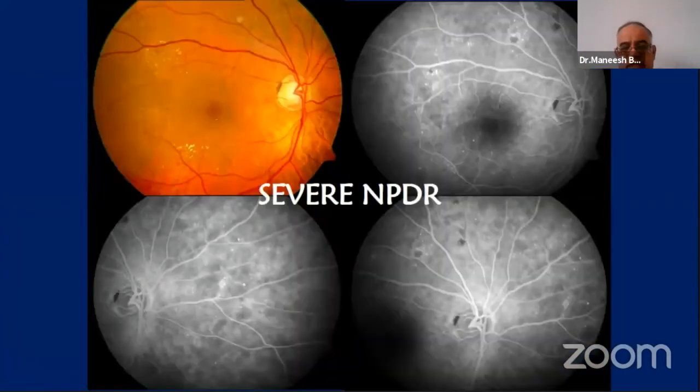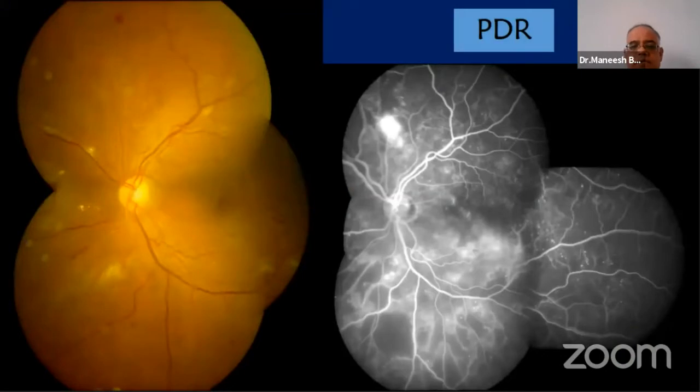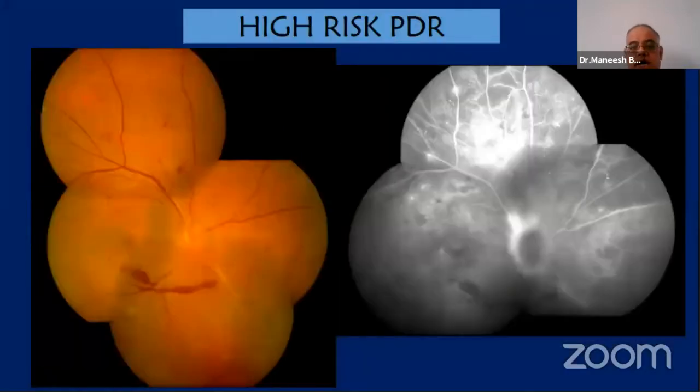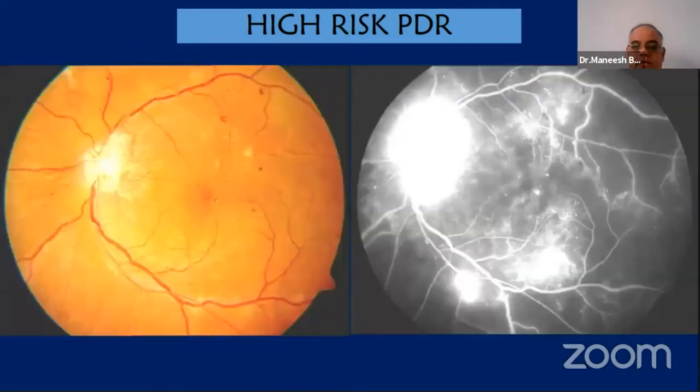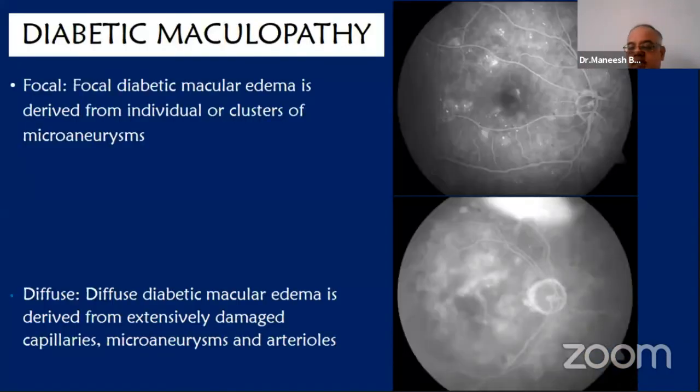severe diabetic retinopathy. Then there is severe diabetic retinopathy where the 4-2-1 rule is followed, where there are extensive changes throughout the fundus which can be seen. While proliferative diabetic retinopathy is presence of neovascularization elsewhere along with or at the disc along with the capillary non-perfusion areas. The high risk PDR, where the neovascularization at the disc is large or there is presence of pre-retinal hemorrhage. And then there is a vitreous hemorrhage which requires extensive management.